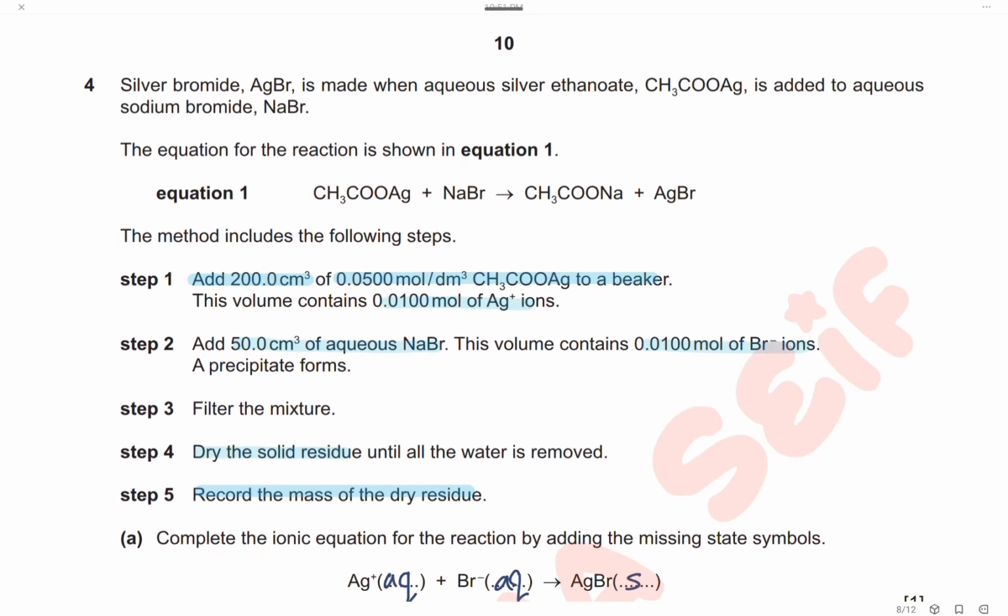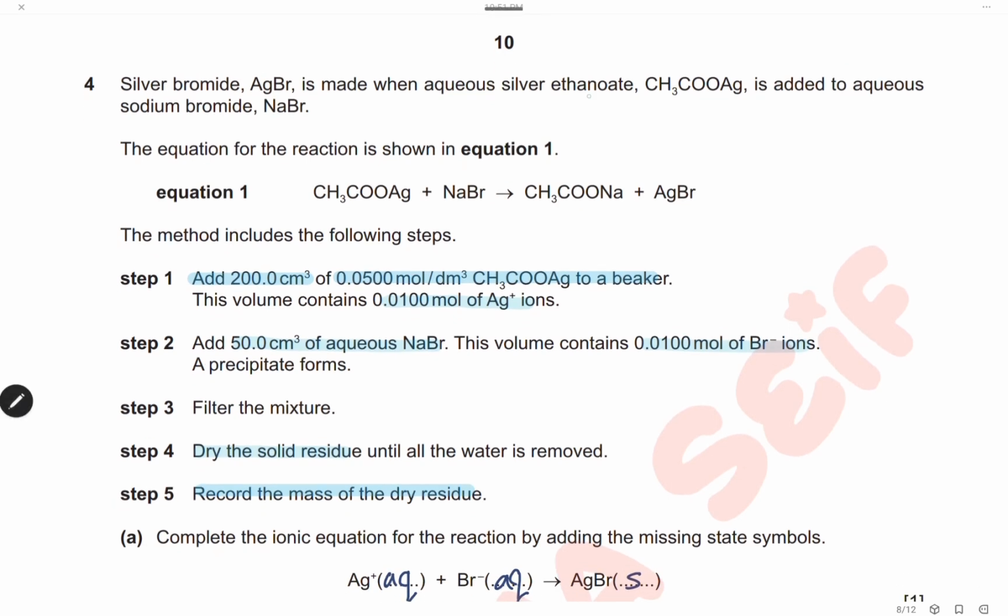Question 4. Silver bromide is made when aqueous silver ethanoate is added to aqueous sodium bromide. Here we have the equation: silver ethanoate plus sodium bromide. The products will be sodium ethanoate and silver bromide. The method includes the following steps. Step 1.